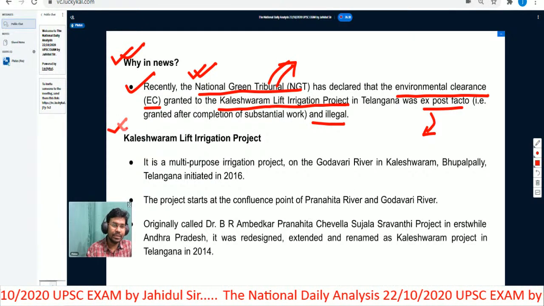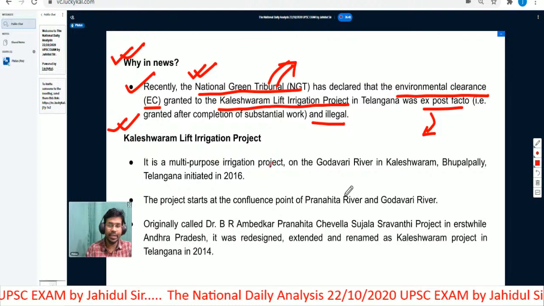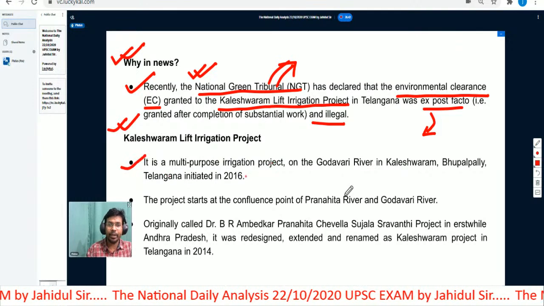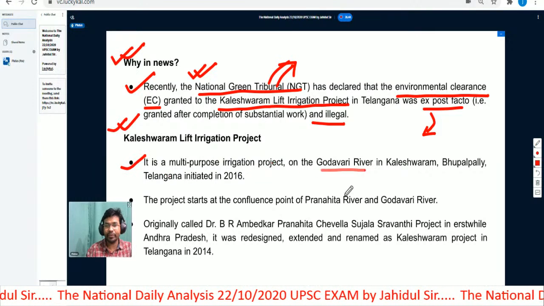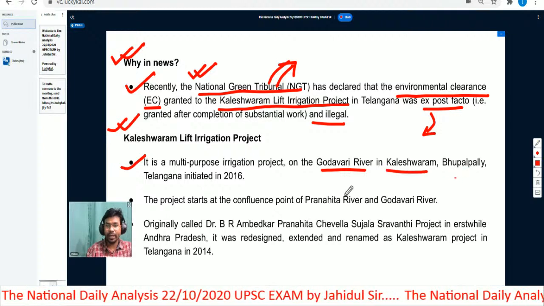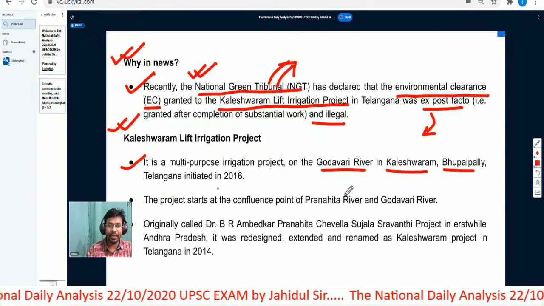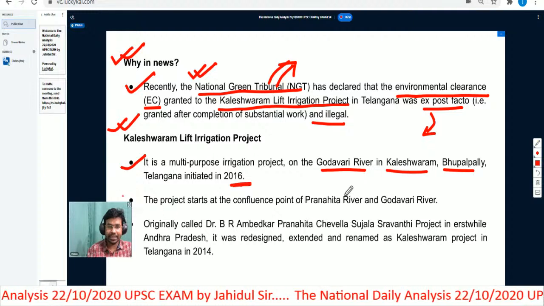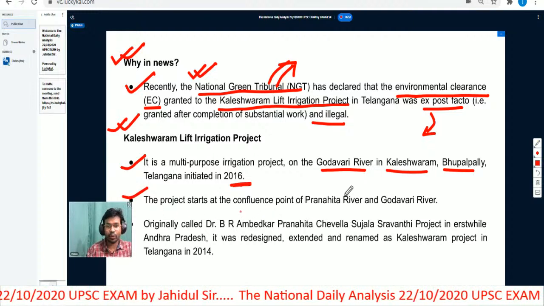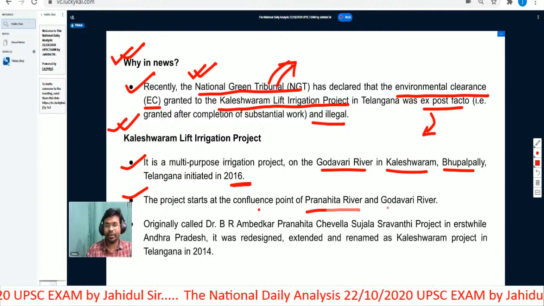Let us understand about the Kaleshwaram lift irrigation project. It is a multi-purpose irrigation project on the Godavari river in Kaleshwaram, Bhupalpally, Telangana. It was initiated in 2016. The project starts at the confluence point of the Pranhita River and the Godavari River.